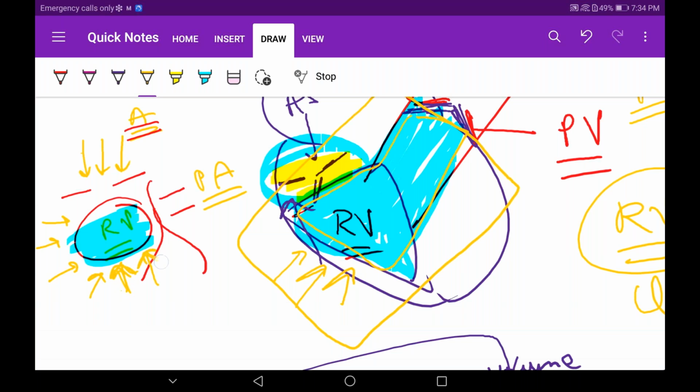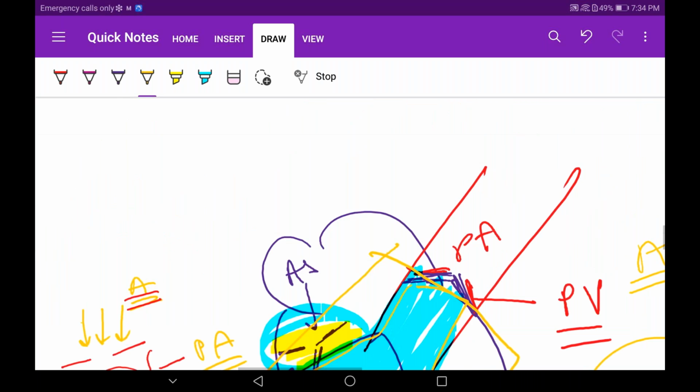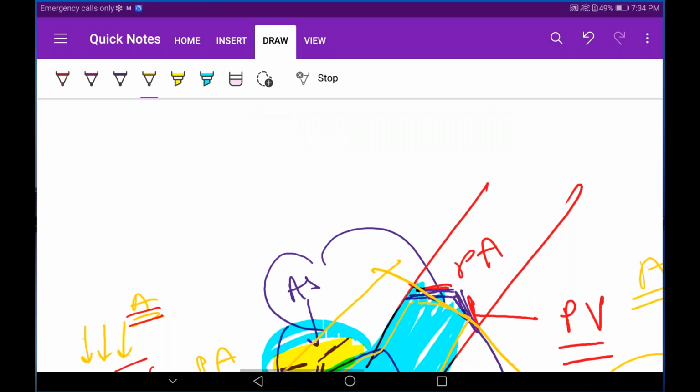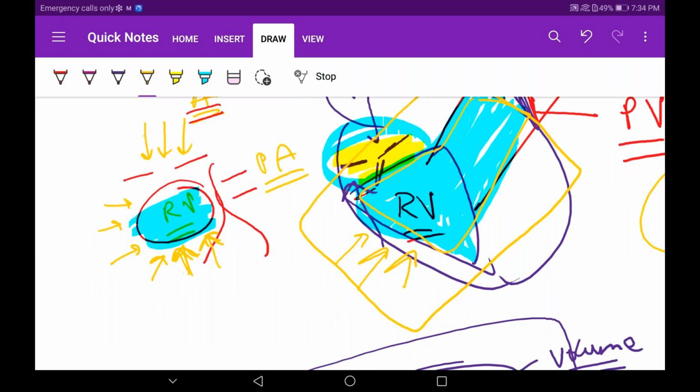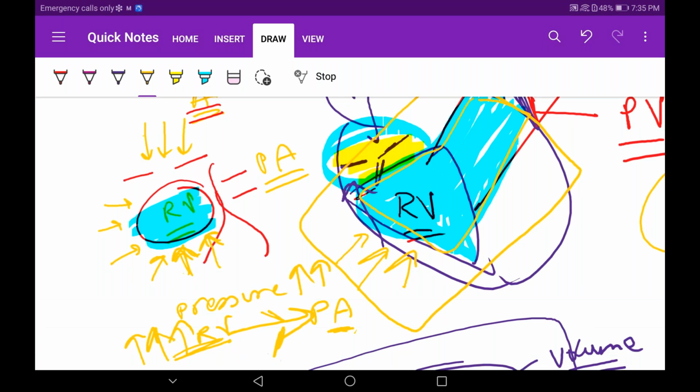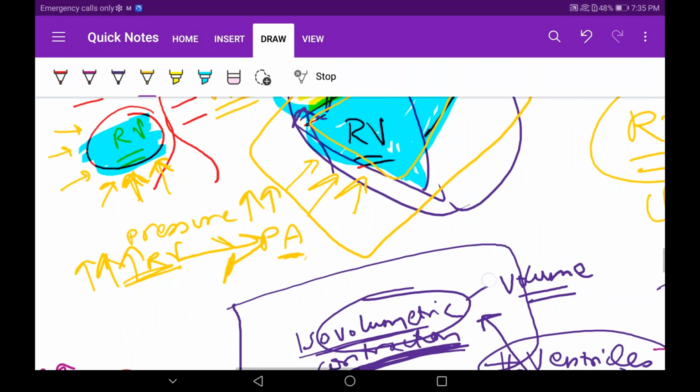Okay, so since this right ventricle is contracting, I already explained in the class that when any chamber contracts, pressure will increase. So when I told that pressure will increase, what is happening when we compare it with the pulmonary artery? This pressure is increasing. Initially this was more, but now since the Purkinje system activated, the pressure also is increasing. It will push against the pulmonary valve. Understood? That's why it's able to push now. I think that explains it.